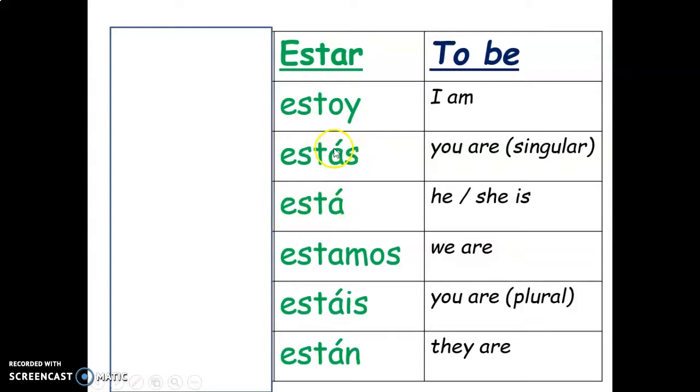And just be really careful, aquí con los tildes, be careful with these accents, okay? Nosotros estamos, we are. Vosotros estáis, you are. Ellos, ellas están. Okay, so we've got our two verbs to be. We've got our ser and we've got our estar. I would take down this verb estar into your copybook.